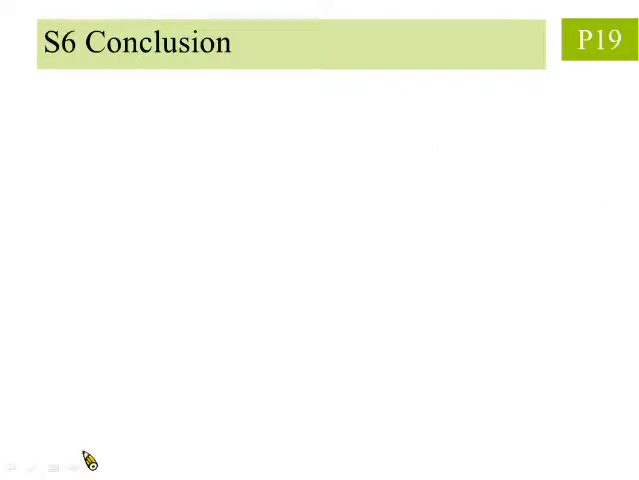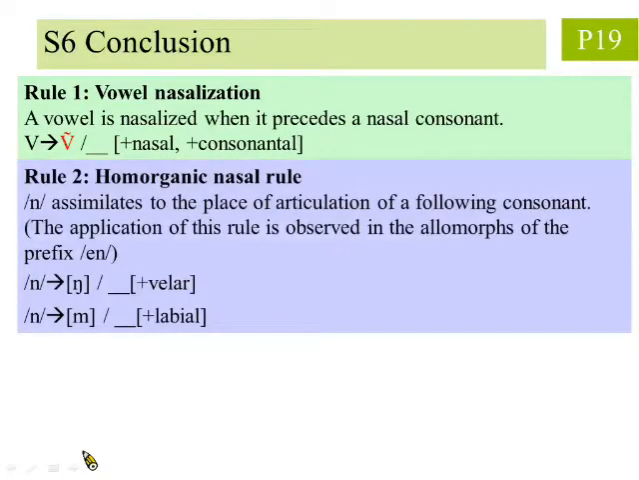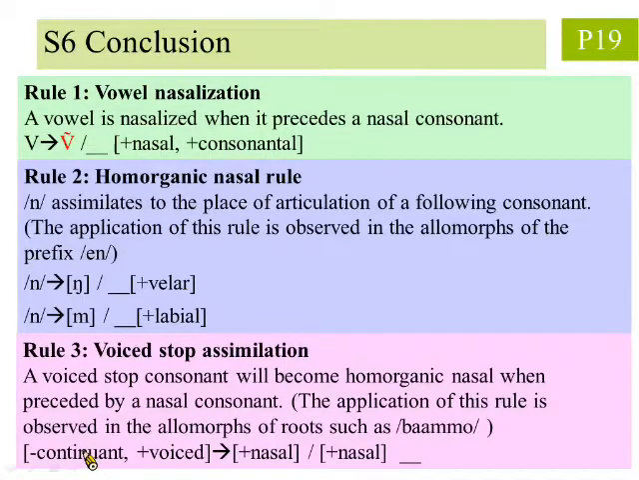In the last step, we summarize the 3 rules we found. The first rule is called vowel nasalization. A vowel is nasalized when it precedes a nasal consonant. The second rule, the homorganic nasal rule. N assimilates to the place of articulation of the following consonant. The third rule, called voiced stop assimilation, is when a voiced stop consonant is preceded by a nasal consonant. This voiced stop consonant will become homorganic nasal.